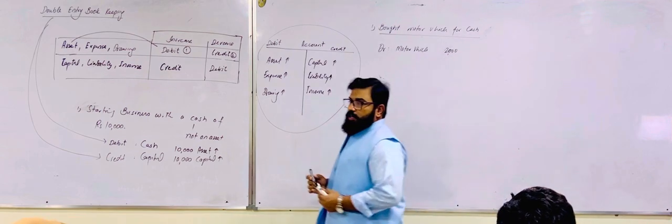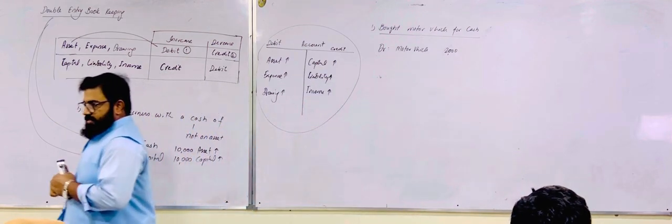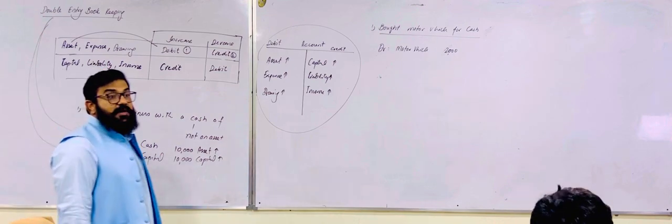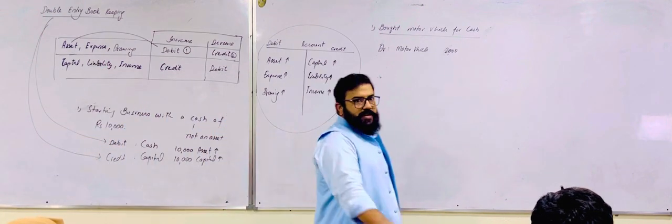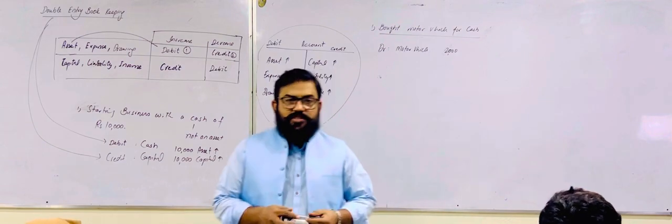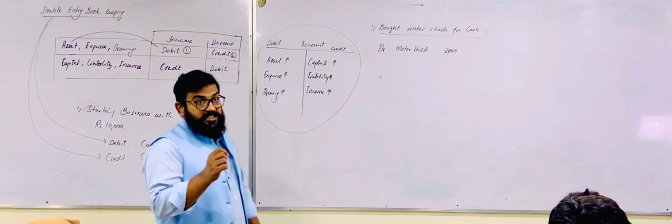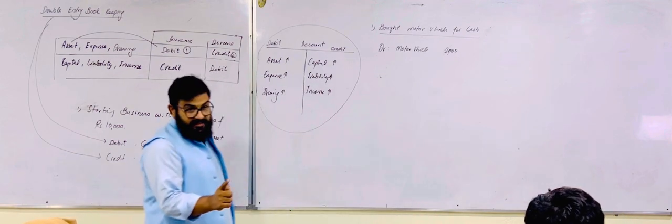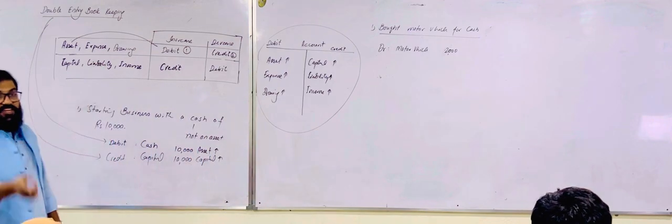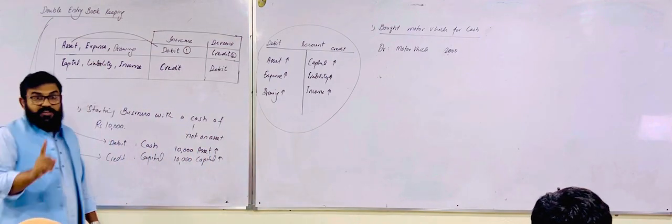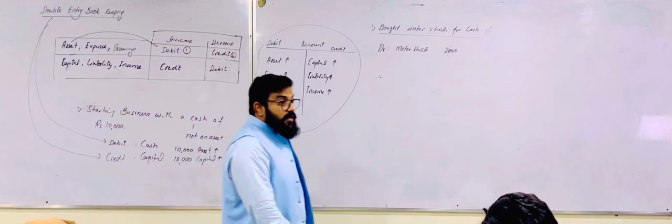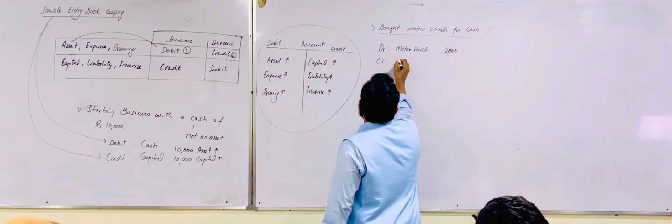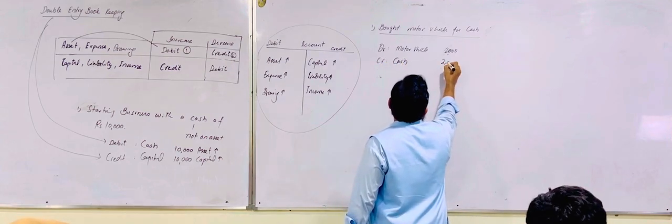If you are buying a motor vehicle with cash, the motor vehicle is an asset, and the nature of asset is debit, and if there is an increase in asset, it will be debited. The motor vehicle will be debited. Then why are we crediting cash? Cash is also an asset, but it is decreasing, so it will be credited. If the cash is an asset, the nature of asset is debit. If it is increasing, it will be debited. But if there is a decrease in an asset, it will be credited. That's why we are making another entry of credit cash with an amount of 2,000.